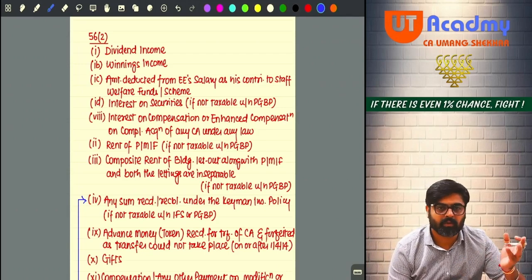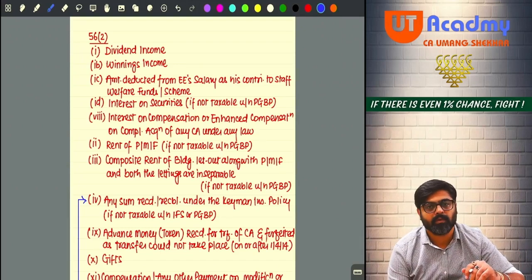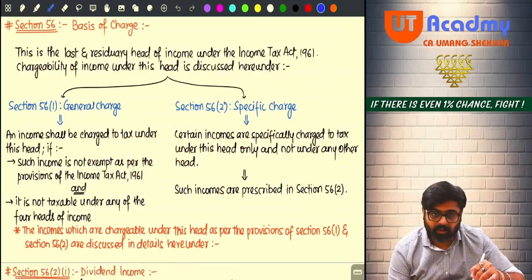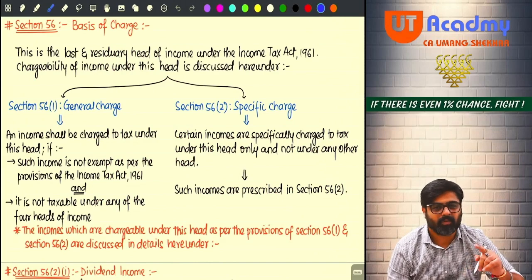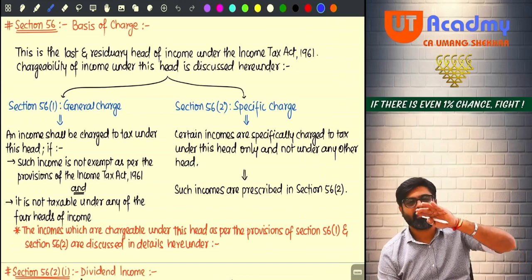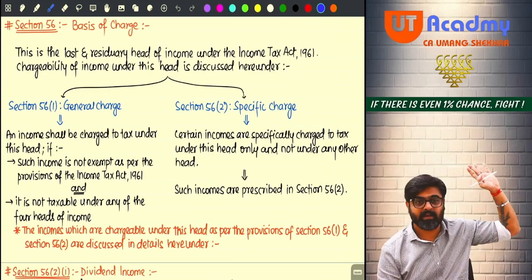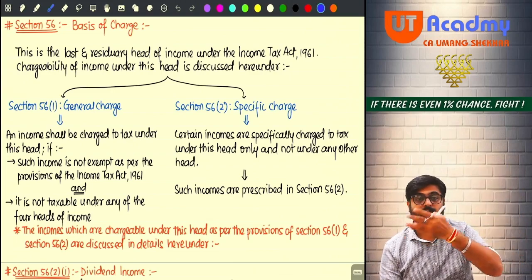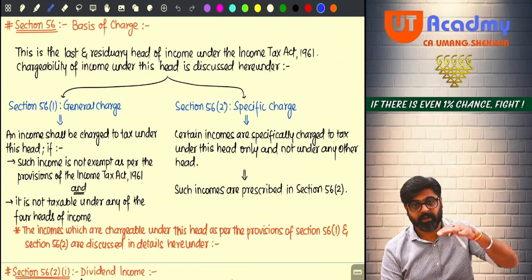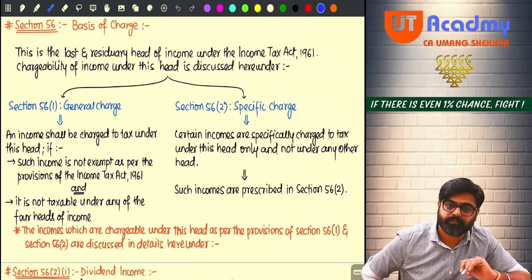These incomes cannot go to any other head. Will you remember this? So this list only which we are talking about. One by one we are covering the incomes given in that list, and along with that some incomes of general charge will also be covered in between, and in the end I'll give you a few more examples of those incomes which are taxable under the head IFOS because of general charge.